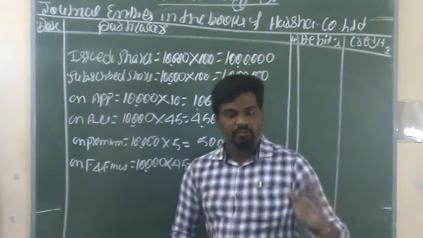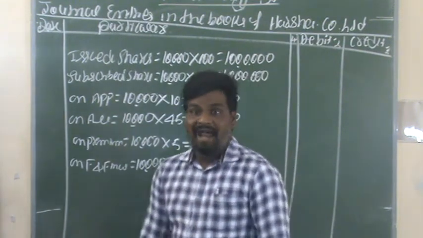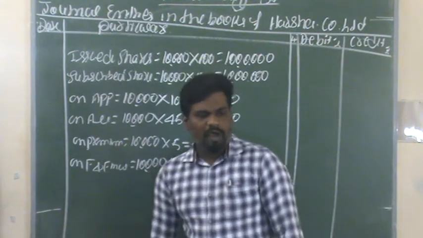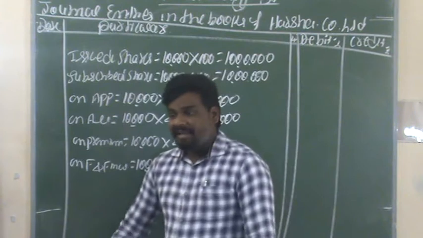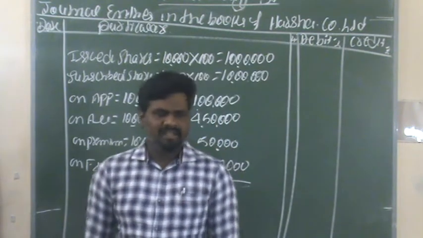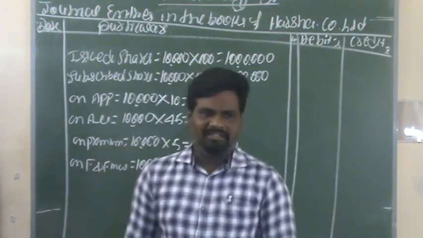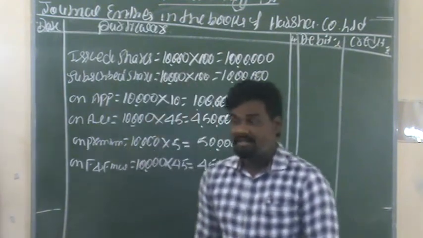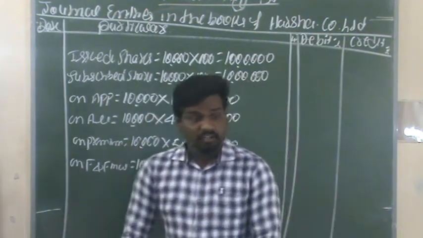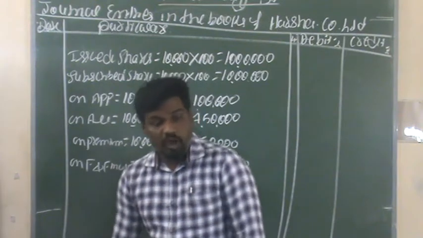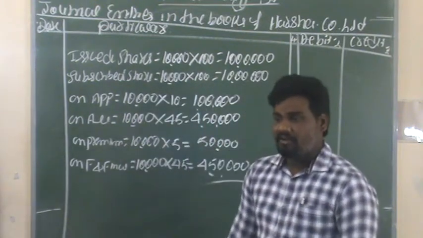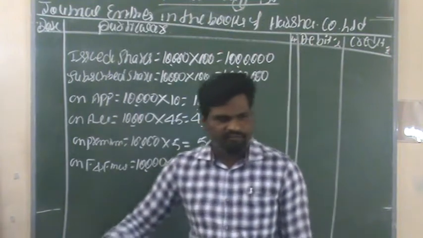At the time of first and final call, we did not receive the amount on 500 shares. The company directors decided to forfeit these shares, that is, the 500 shares were forfeited.